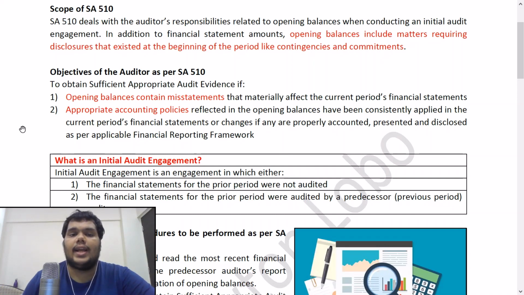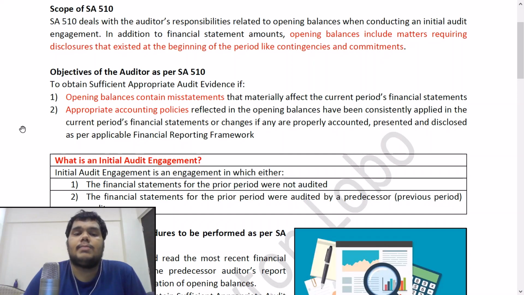In addition to financial statement amounts, opening balances include matters requiring disclosures that existed at the beginning of the period, like contingencies and commitments. So they are saying that opening balances are not just limited to the last year numbers. In the previous year notes, there would be some numbers appearing as contingent liabilities and commitments. Even those numbers are to be included in our opening balances audit.